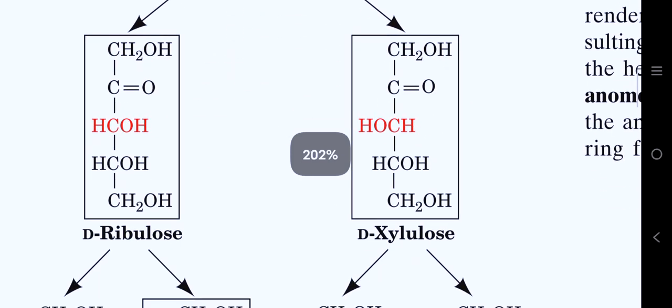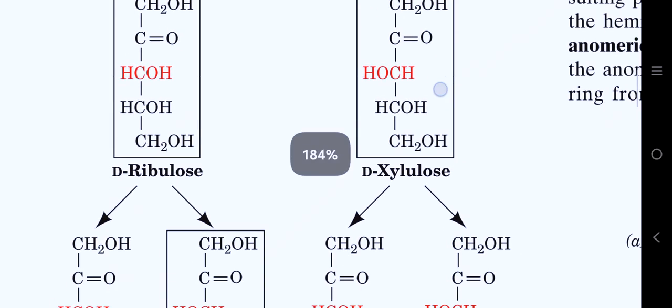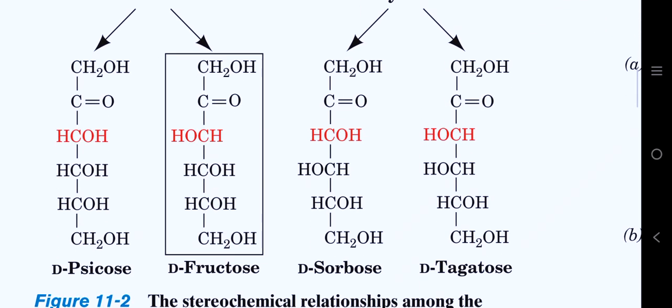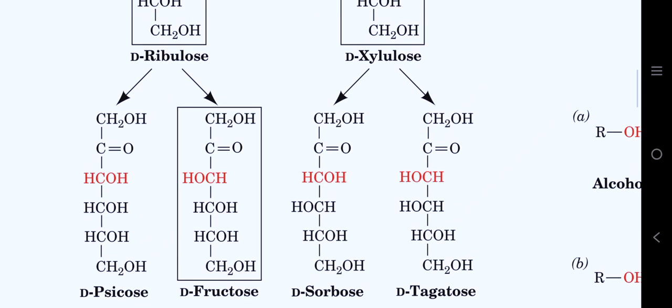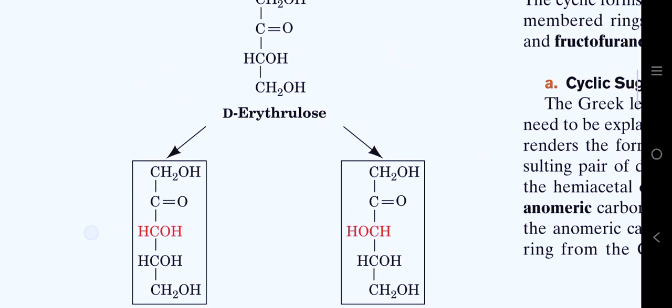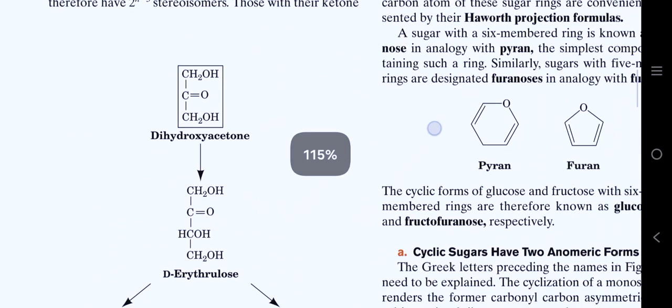Then we have 5 carbon ketoses such as D-ribulose and D-xylulose, and then 6 carbon molecules: D-psicose, D-fructose, D-sorbose, and D-tagatose. The most common ketoses are boxed, which are D-fructose, D-xylulose, D-ribulose, and dihydroxyacetone.